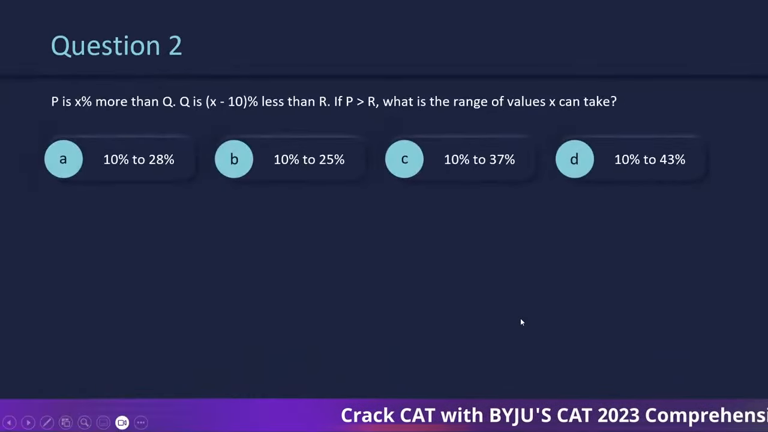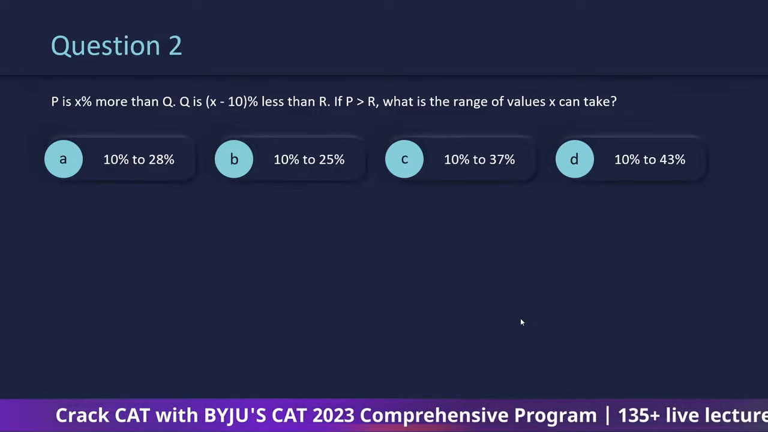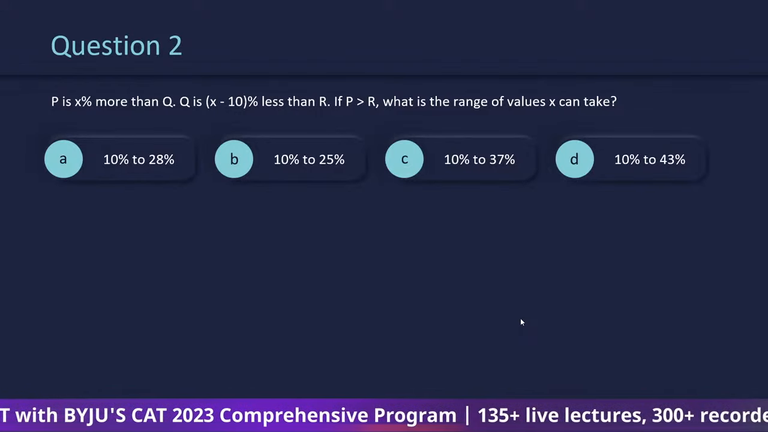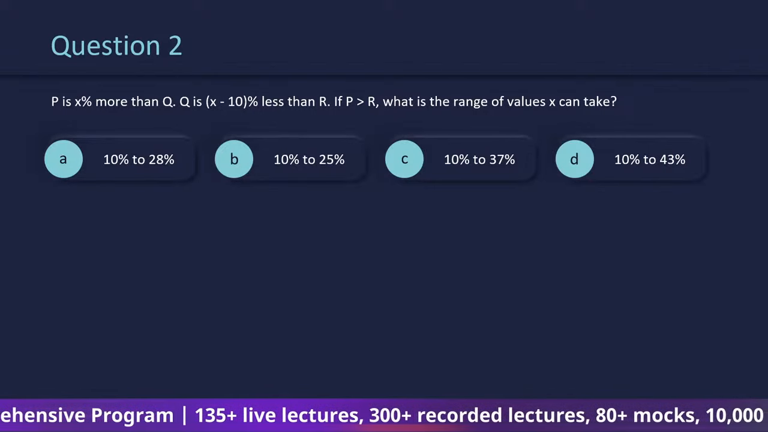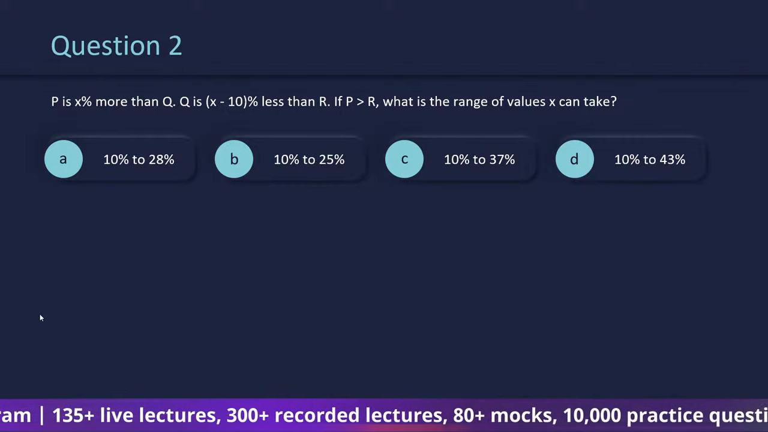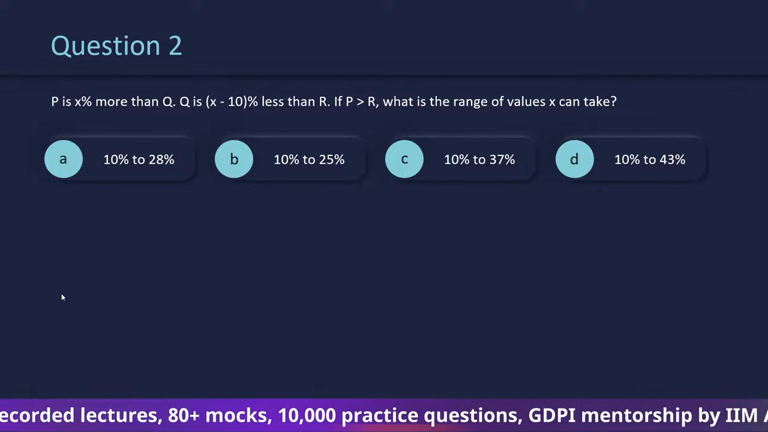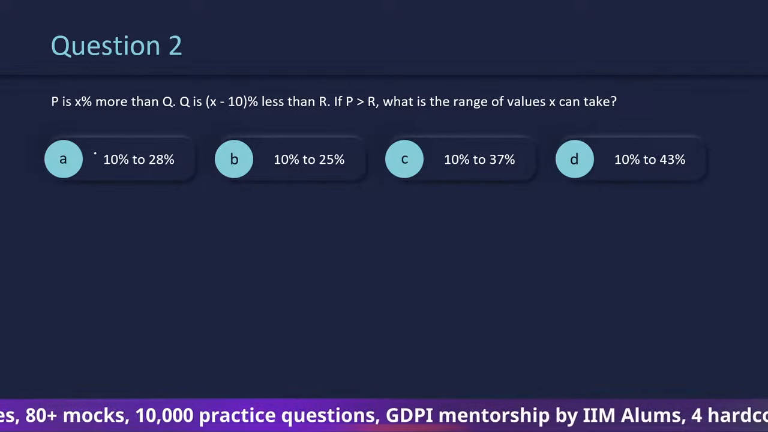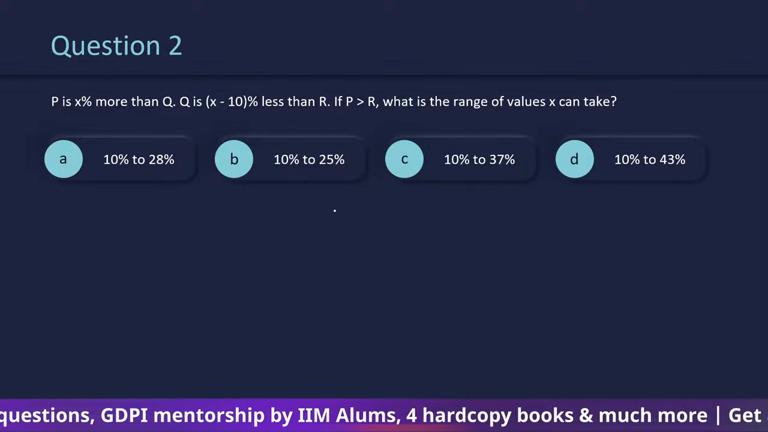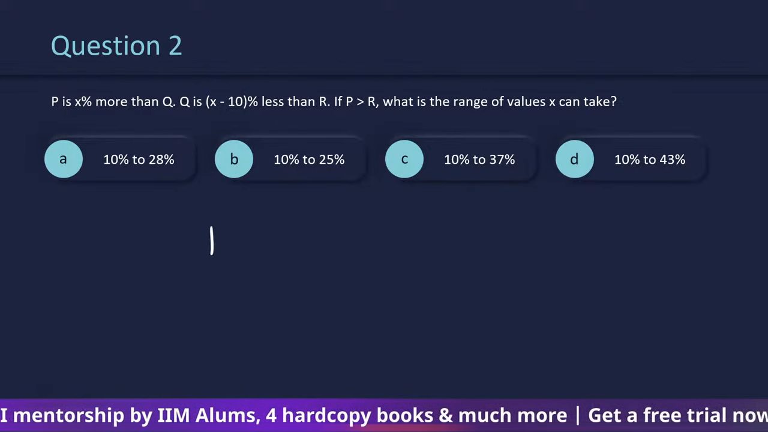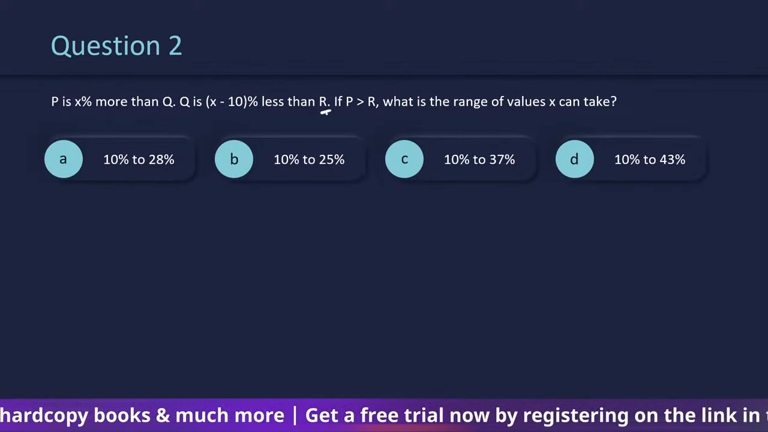Another type of question, if P is x% more than Q, Q is x minus 10 whole % less than R, and if P is greater than R, what is the range of values that X can take? Right? So this is a question of cyclic order or cyclic pair. Three things, right? It is given that, okay, the base is going to be R.